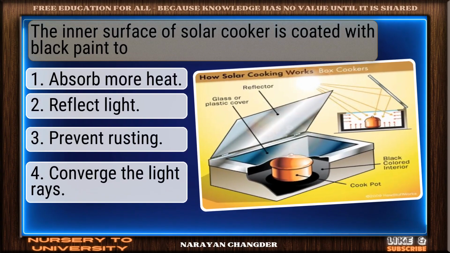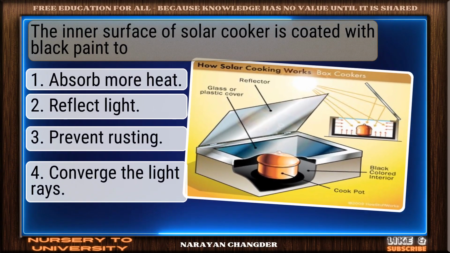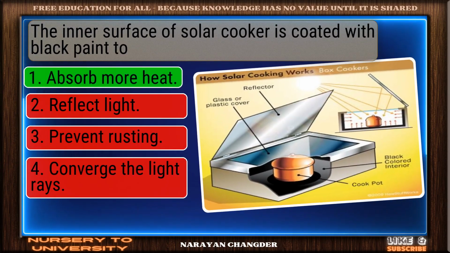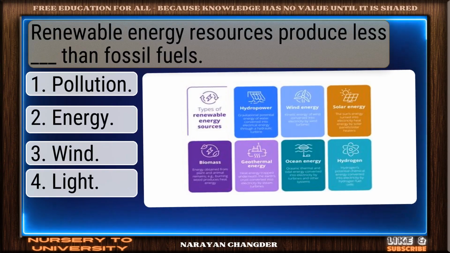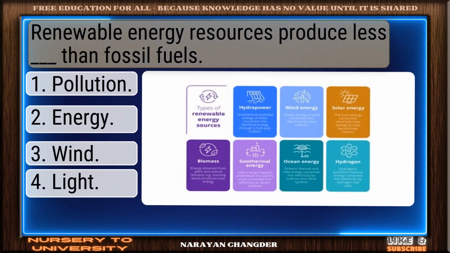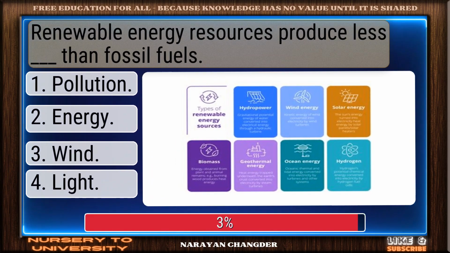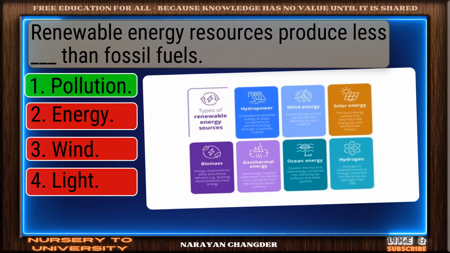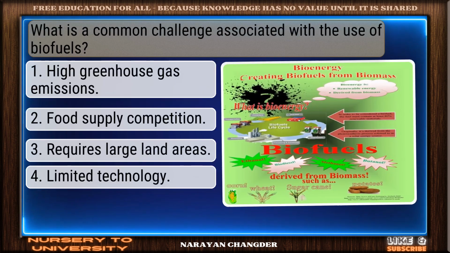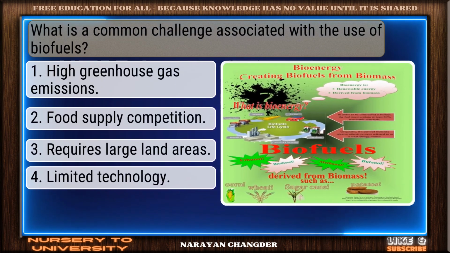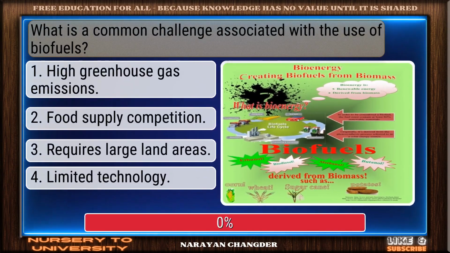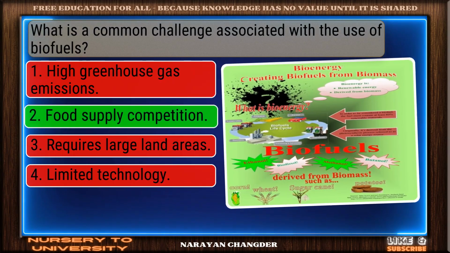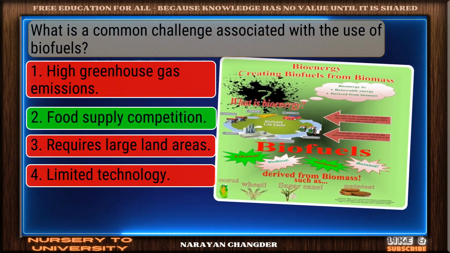The inner surface of solar cooker is coated with black paint too. Valid point. Absorb more heat is true. Renewable energy resources produce less Dash than fossil fuels. Right choice. Pollution is best. What is a common challenge associated with the use of biofuels? Right again. Food supply competition is valid.